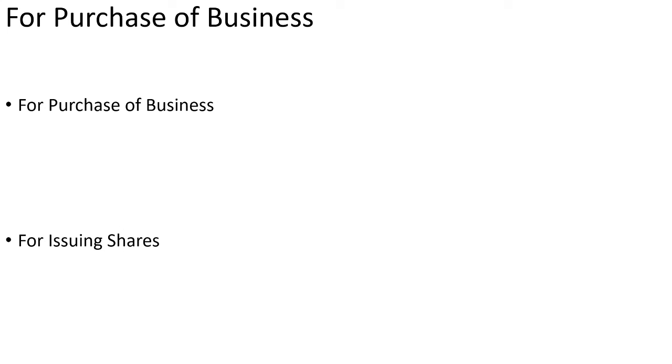Next category is for purchase of business. So two journal entries are passed under the heading purchase of business, first is when the business is purchased. Now the business means basically when the company purchases assets and liabilities of other company. Basically this point will be discussed in the chapter amalgamation in detail. And the second journal entry is passed for issuing shares.